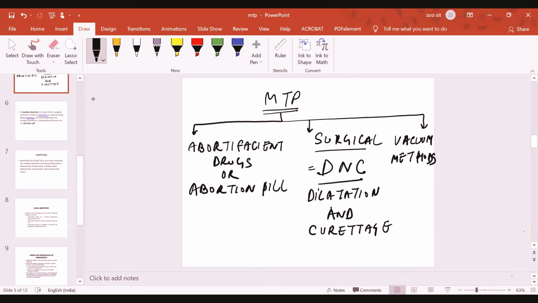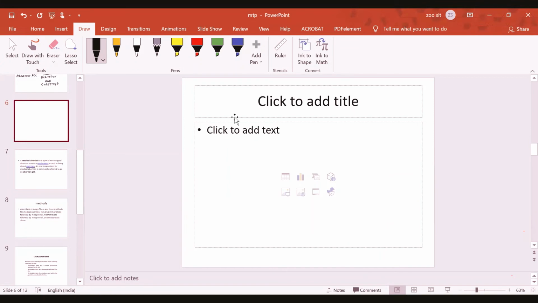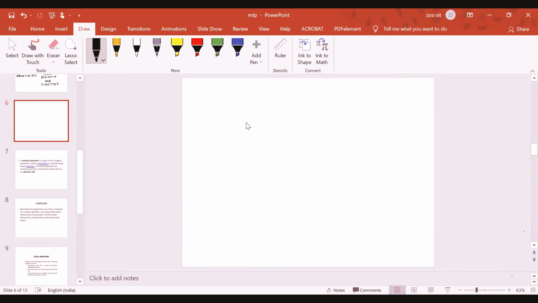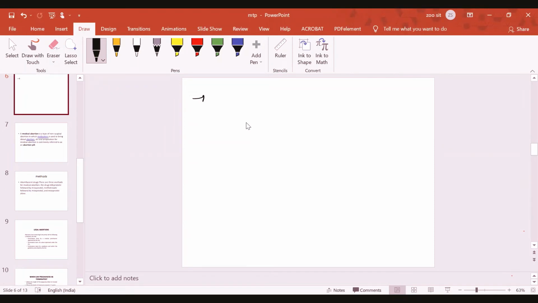In this category, I would first like to explain what medical abortion is, and how it is safe to terminate the pregnancy during the first 12 weeks, and what the medicines involved are, the abortifacient drugs. In medical abortion, the abortion pill or abortifacient drugs are used, recommended during the first 12 weeks when the medical termination of pregnancy is done.